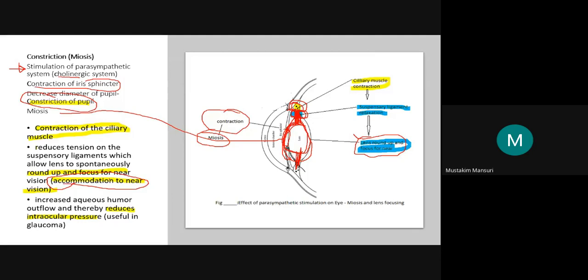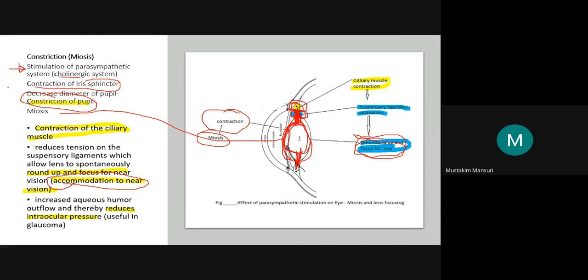Similarly, in the opposite phenomenon, the lens is focusing for the far vision. That is why we can clearly see the near object as well as the far object because of this phenomenon. Here we are discussing this near vision.